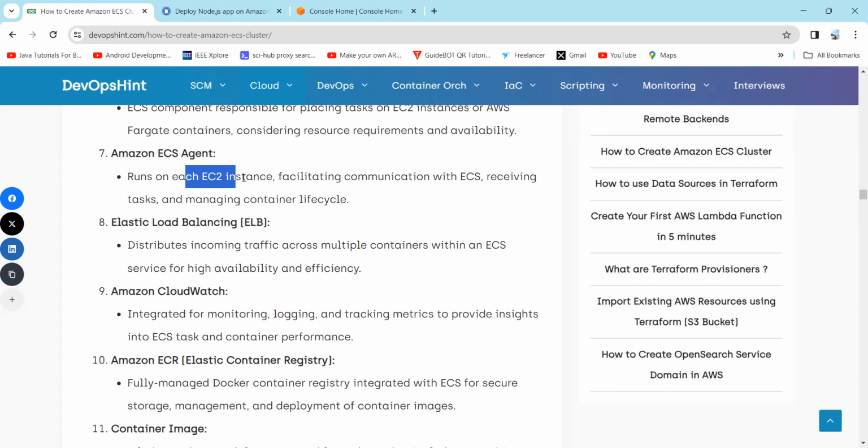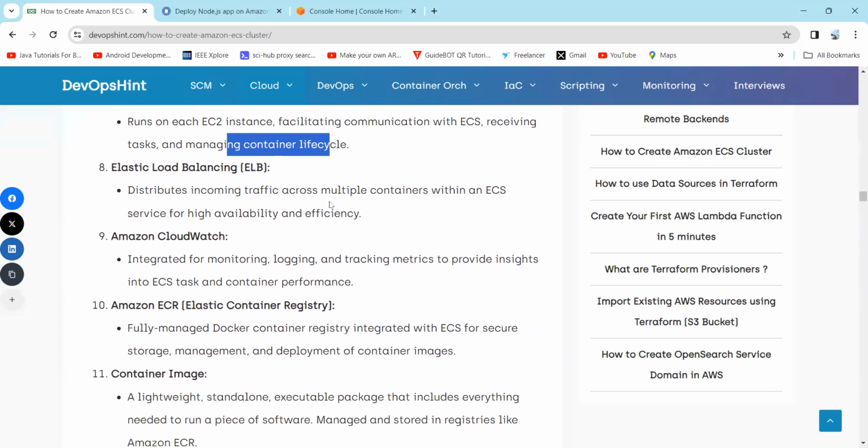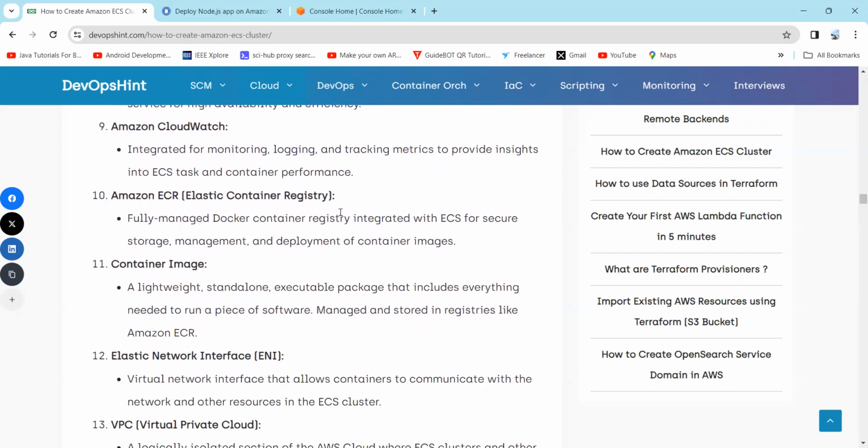Amazon ECS agent: it runs on EC2 instances, facilitating communication with ECS, receiving tasks, and managing container lifecycles. Elastic Load Balancer: it distributes the incoming traffic across multiple containers within an ECS service for high availability and efficiency. Amazon CloudWatch: it integrates for monitoring, logging, and tracking metrics to provide insights into ECS task and container performance.